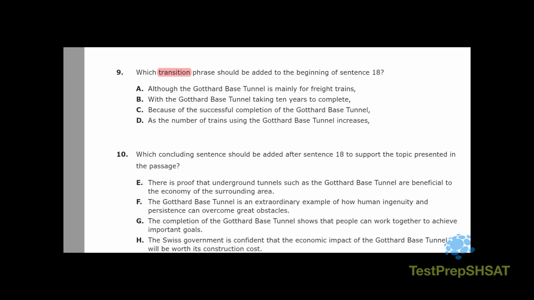What are the transitions and transition ideas here? Well, right away I can see although, which is contrasting, with, which is additive alongside, because, which is cause and effect, and as. Now I want to go back to the sentence and figure out what is the relationship to sentence 18, and since the transition's going at the beginning, the sentence before it, 17. Let's take a look.